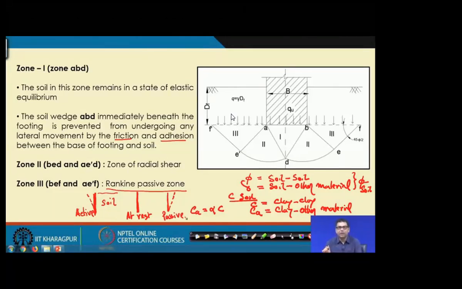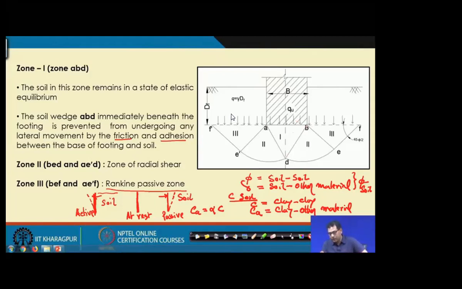Why are we talking about the passive? Because here the soil is moving in this direction, and this side is soil. But it is moving neither in the soil direction nor opposite to it, so why is it passive? Because, as I mentioned, this ABD zone is not deformed laterally, so it is in an elastic equilibrium stage.